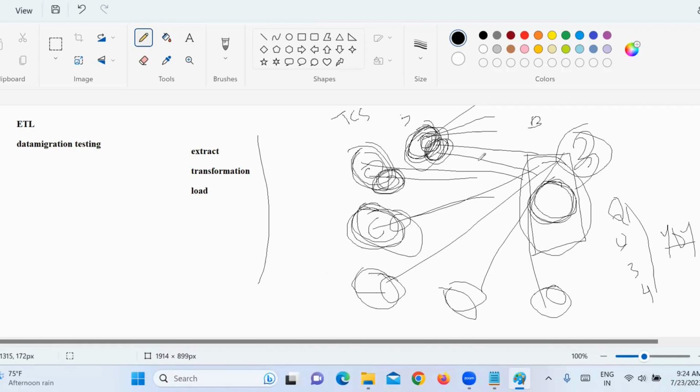So if they want to transfer this data here, what they are doing is extracting data from here and then transforming. Transforming means converting the data into the required format, and then they load it into this system. Extract from here, convert into the required format, and load here. Like that, they extract data from different sources, transform it into the common required format, and load it here. That is the meaning of ETL: extract, transform, and then load.